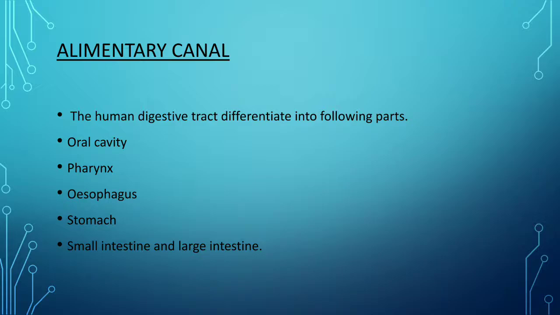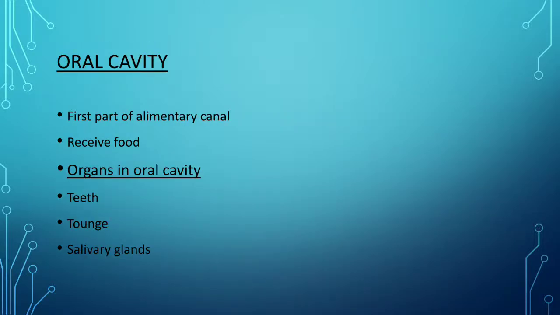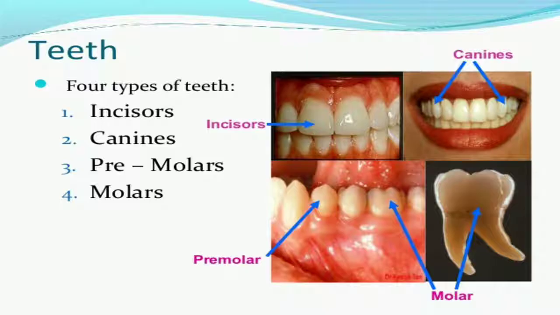Now the human digestive tract differentiates into the following parts: the oral cavity, pharynx, esophagus, stomach, small intestine and large intestine. The oral cavity is the first part of the alimentary canal. It receives the food which is ingested by the person. The important organs of the oral cavity are teeth, tongue and salivary glands.